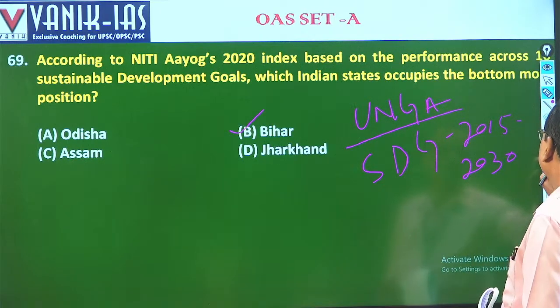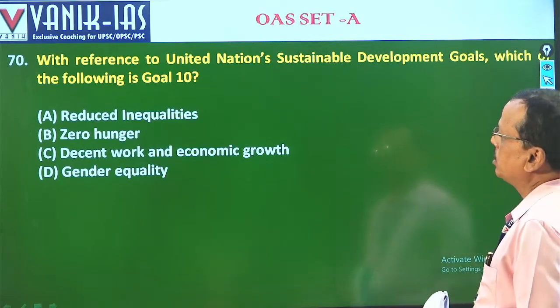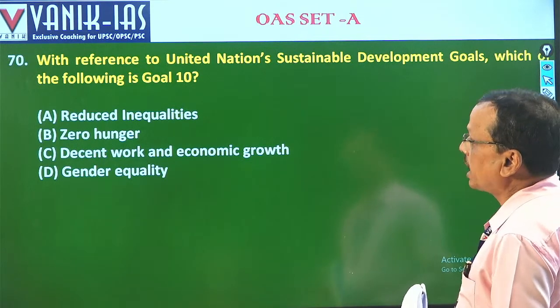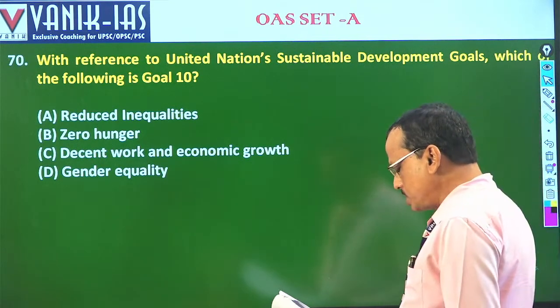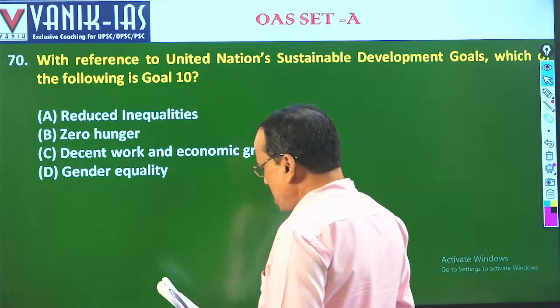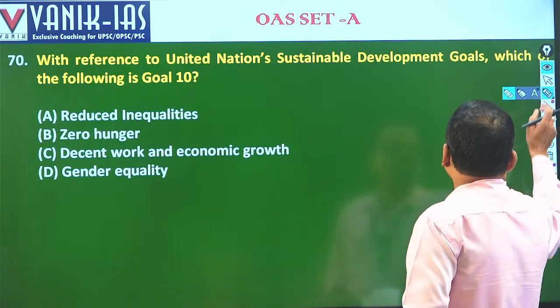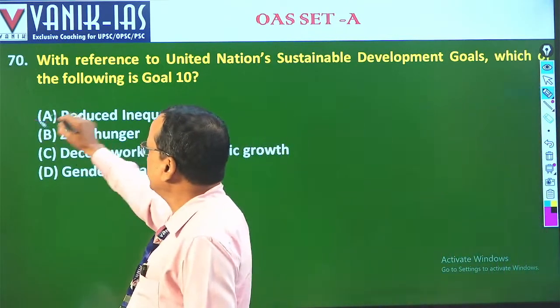And then the next one, with reference to UN Sustainable Development Goals, which of the following is the 10th goal? So there are around 17 goals, and reduced inequality, or A, is the number 10 position. So it is reduced inequality.